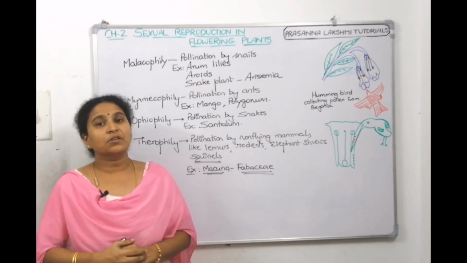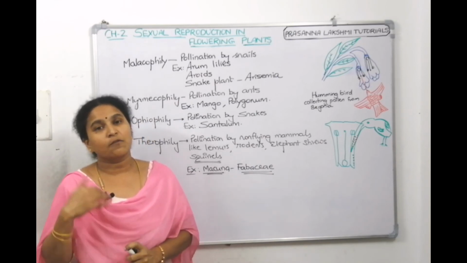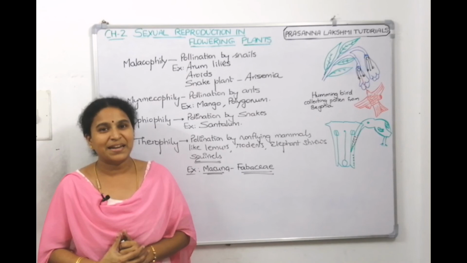In the next session, we will talk about contrivances of self-pollination and contrivances of cross-pollination, which is called outbreeding devices.